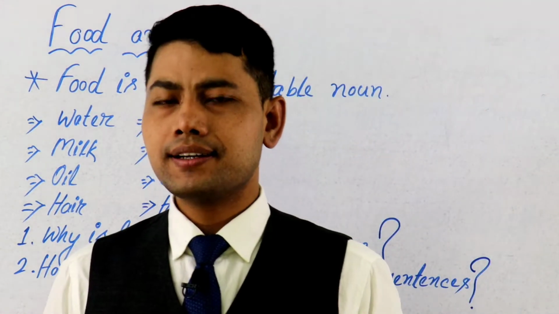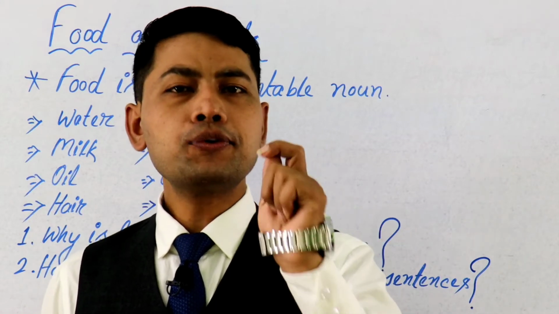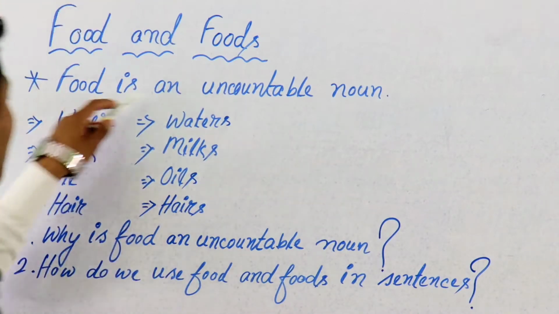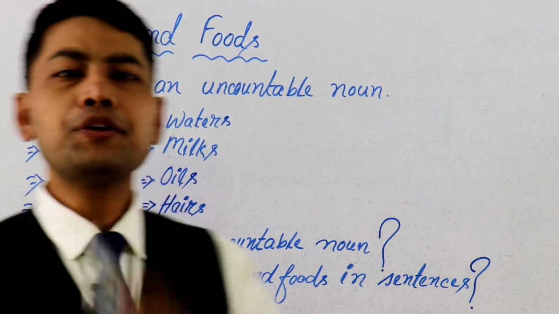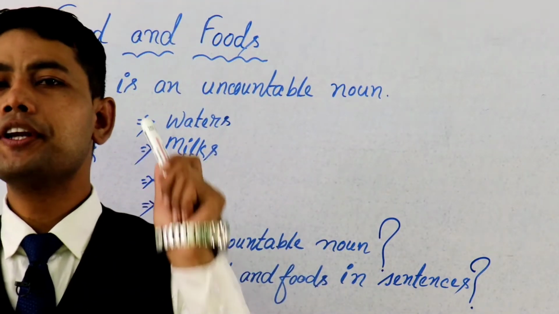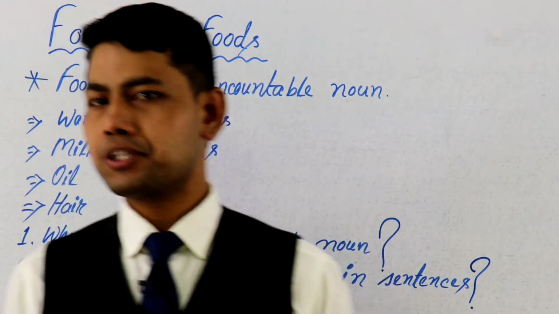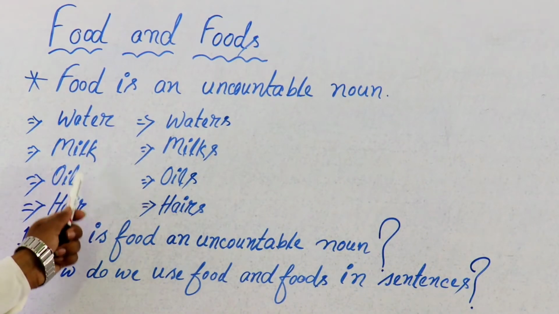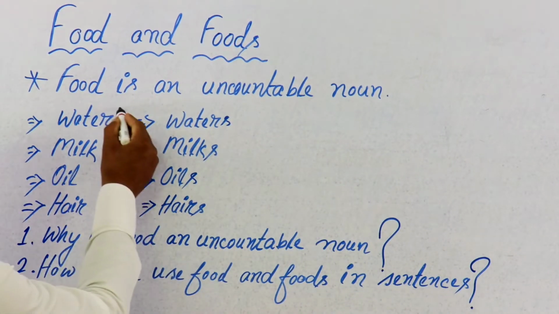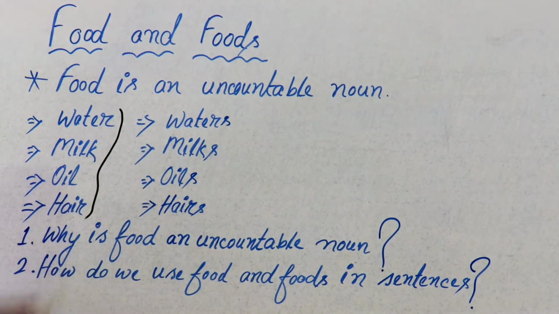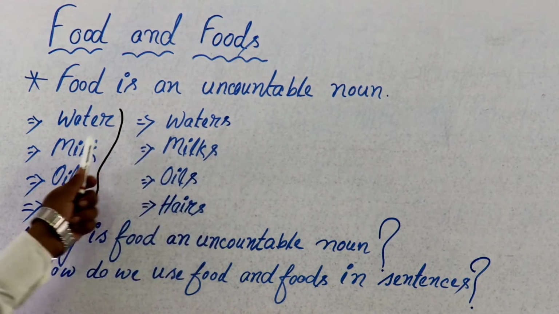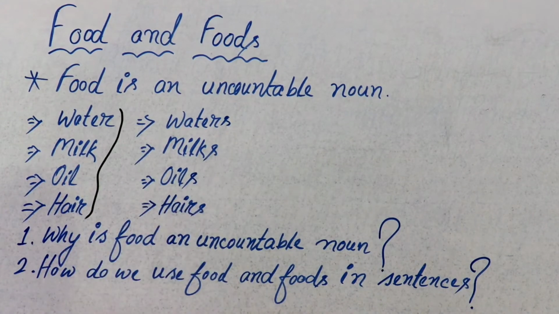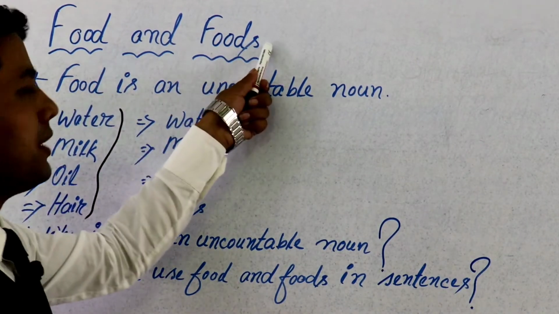Today we will understand where we can use food and foods in sentences. First, we need to understand food is an uncountable noun. We know as per grammar there is no plural form of uncountable nouns. For example, water, milk, oil, hair. These are all uncountable nouns. Here, water cannot be waters, milk cannot be milks, oil cannot be oils, hair cannot be hairs. Similarly, food cannot be foods.